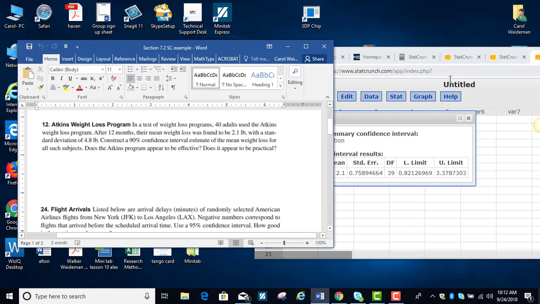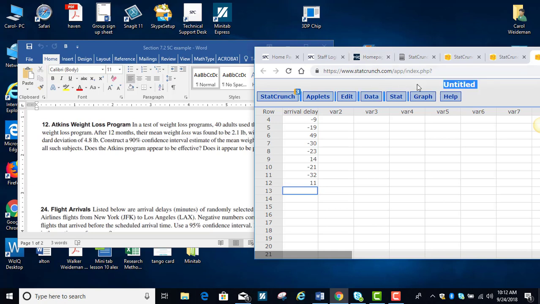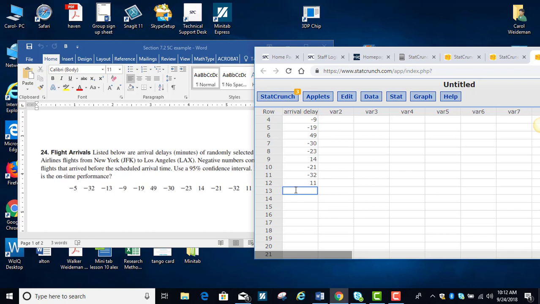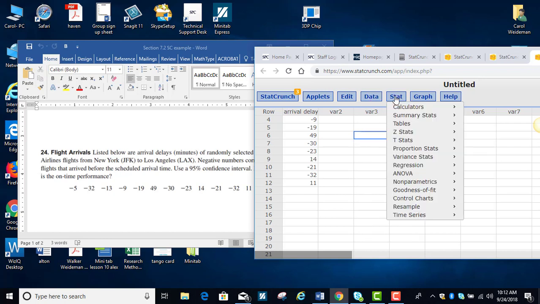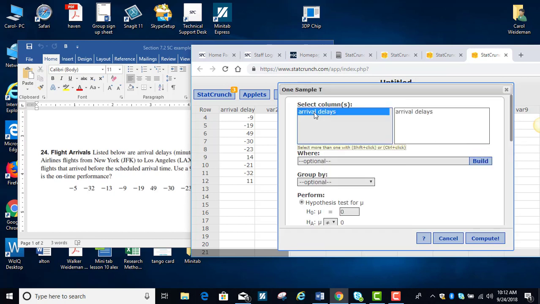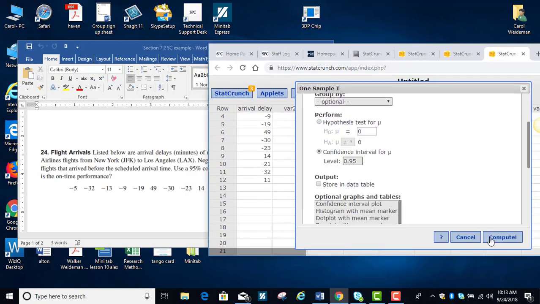So what I've already done in StatCrunch is I had opened up this blank page, and I put in those arrival time numbers down here. The reason I chose this again is, number one, you had to enter the data, and number two, when we go to T-Stats, one sample, this time we're going to be using data. Let me pull this over so you can see the commands. So my data is in the arrival delays column, and they want us to do a 95% confidence interval, so I'm going to scroll down here and select the confidence interval.